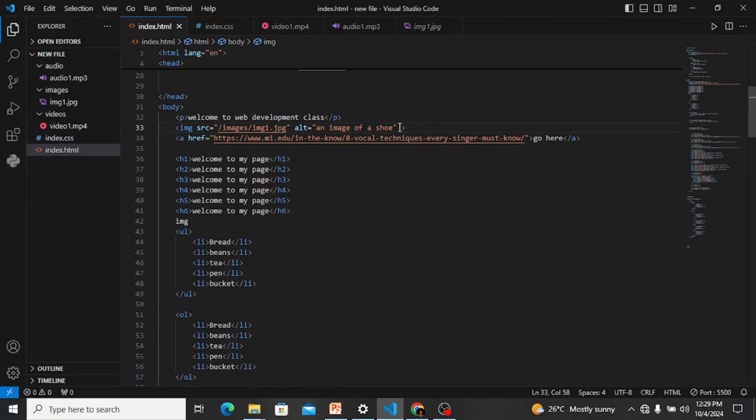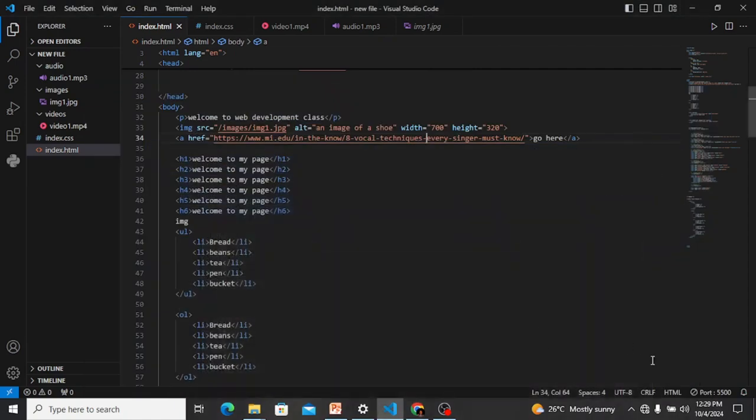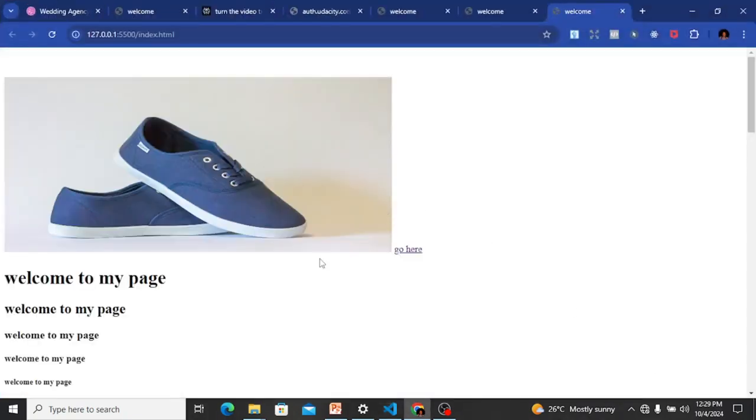We just go here and put width and height, and that is already styling our web page to give it a better look. All right. So let's go back and view the way it looks now. Now you can see it is better. It's looking more presentable than the way it was.